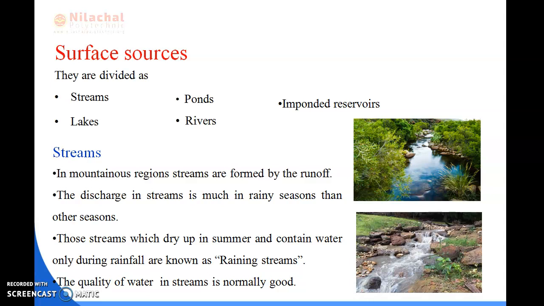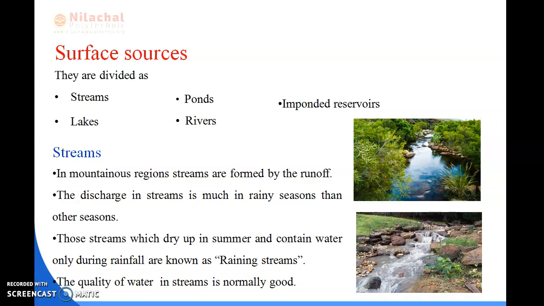In the mountainous regions, the streams are formed by the runoff. The discharge in streams is much higher in the rainy season than in other seasons, and those streams which dry up in summer and contain water only during the rainfall are known as running streams.